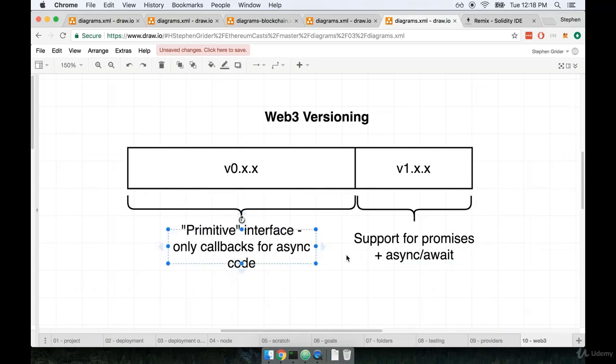There are, of course, other differences between these two libraries beyond the fact that one has callbacks and the other has promises, but those are more differences in how we call certain functions, and I bet you could guess that they're different. But the big difference I want you to be aware of is that the older version does not have support for promises. Okay, so now that you understand the difference and why we care about the new version, let's continue on, and we're going to start talking about what Web3 really does for us internally. So, quick break, and I'll see you in a minute.